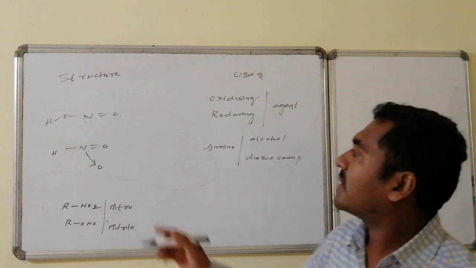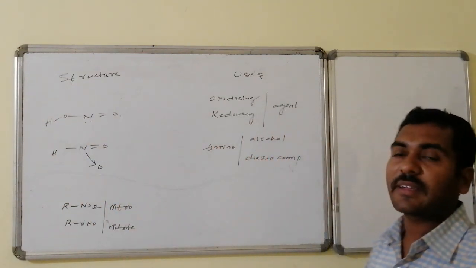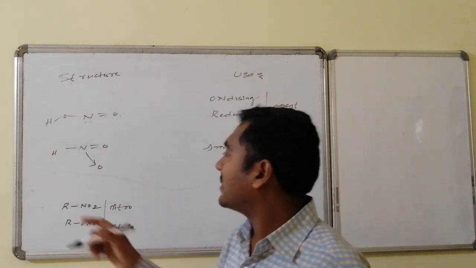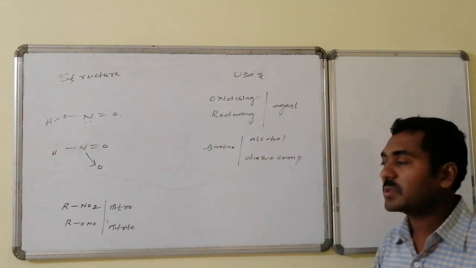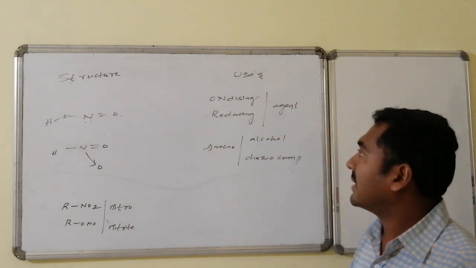And this particular form, if it is connected with any of the alkyl group, these are said to be nitroalkanes. And in this form, if H is replaced by an R group, those are said to be what? Nitrite form. These are nitroalkanes, these are alkyl nitrites.